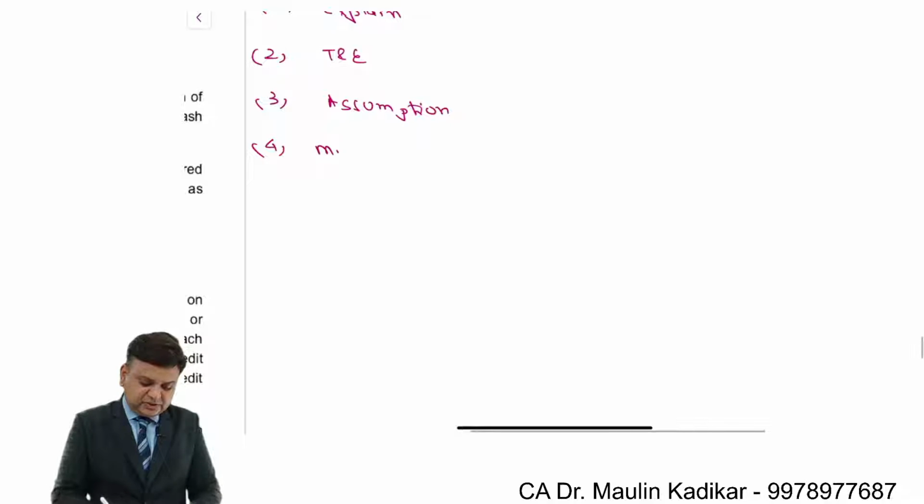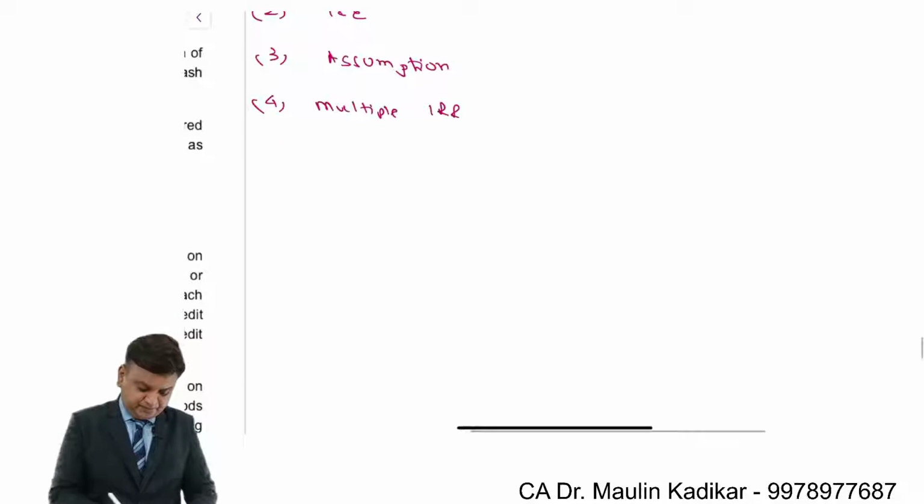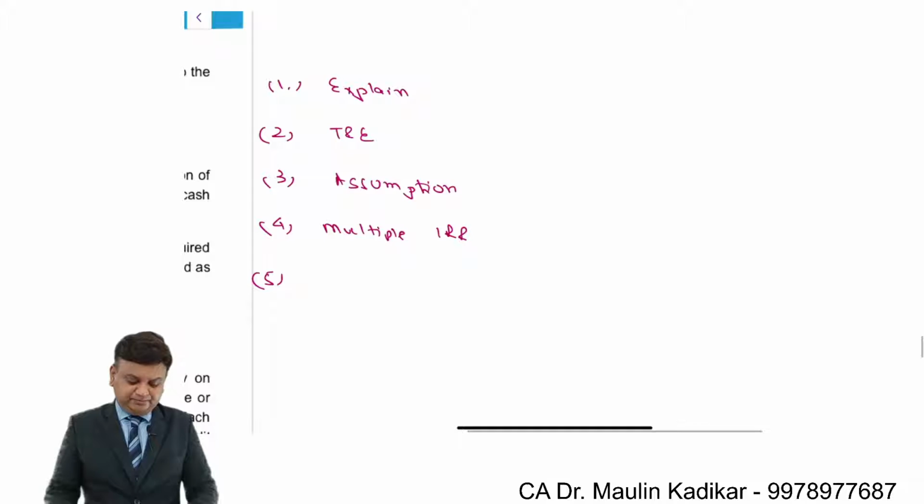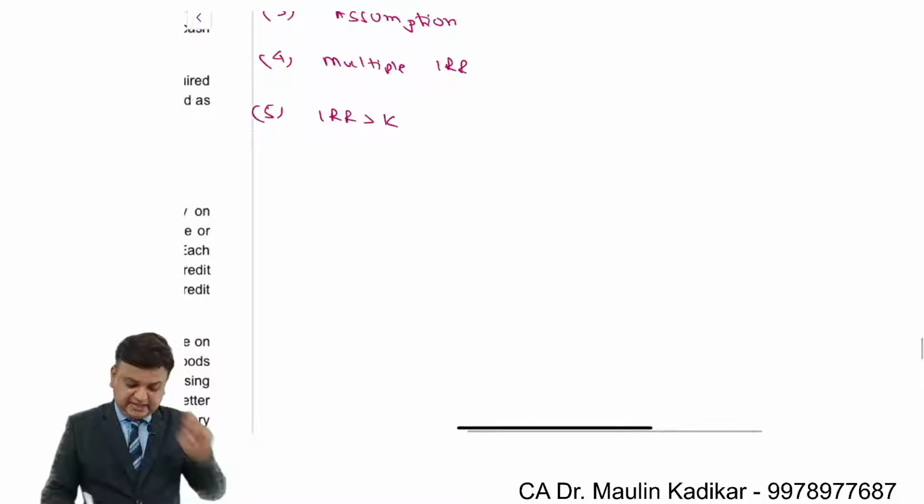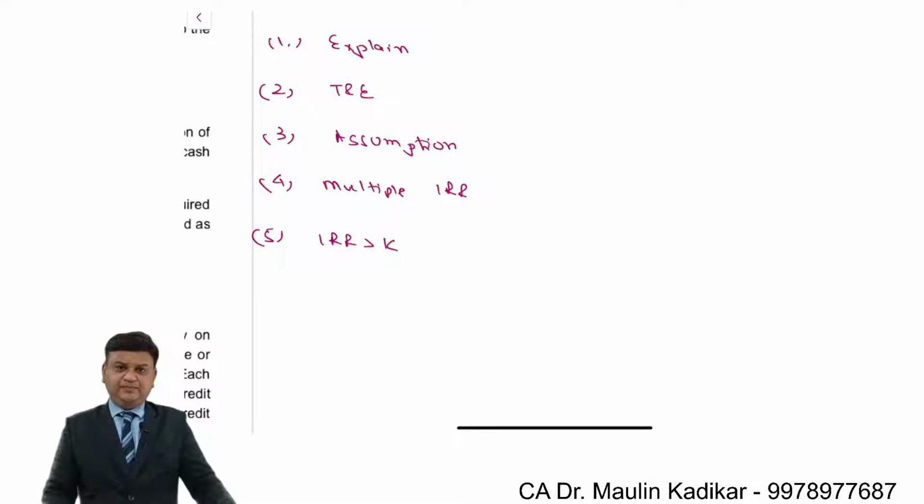Fourth, in case of exceptional cash flow series wherein there is a change in the sign of the cash flows, we will have the multiple IRR situation. Fifth, we understand that based on IRR criteria, the project is worth accepting if the IRR is greater than the cost of capital, not otherwise. These are the things that we can always mention.